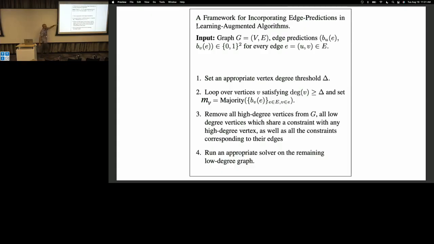Maybe we say, okay, high degree means there's some threshold of degree. For high degree vertices, we aggregate information, we do something with them, we take them away from the graph, and then now we're left with a much simpler graph, and then we do something else. Okay, so this is the high level algorithm design principle, and I'll be more precise about the vertex cover problem, but just to show you intuition of how these edge predictions can even help.